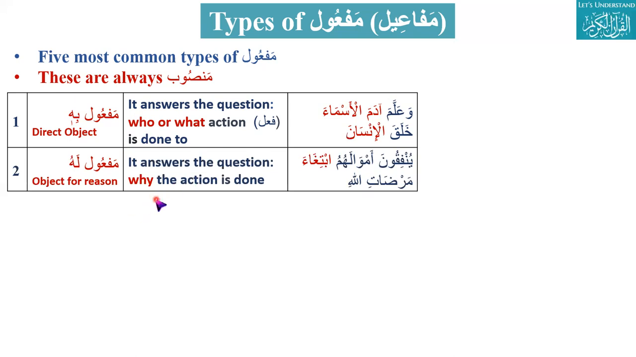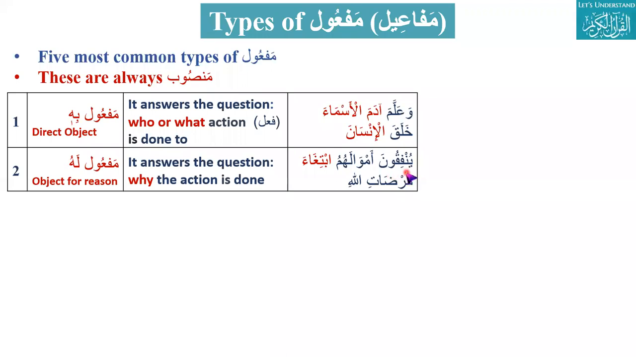The second type of maf'ul is object for reason. It answers the question of why the action is done. In this case, such a maf'ul is called maf'ul lahu. Like we have the example here.